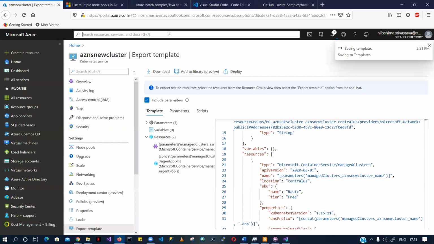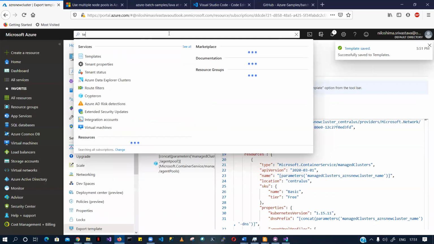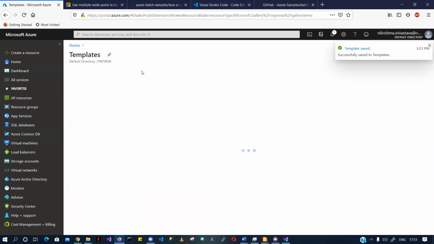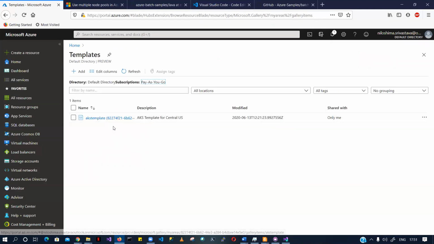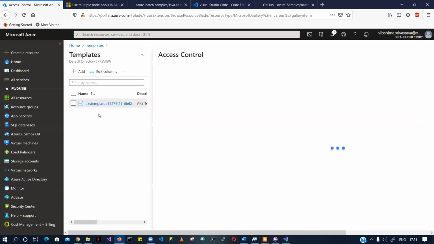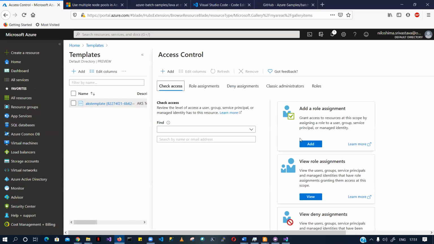And if I just go to templates here, you can see that this is what I have. This is my template which I have created. This is being shared with me. If you would like to share it, you can share it with people in whatever roles you want to give, in my RBAC, in my AD.